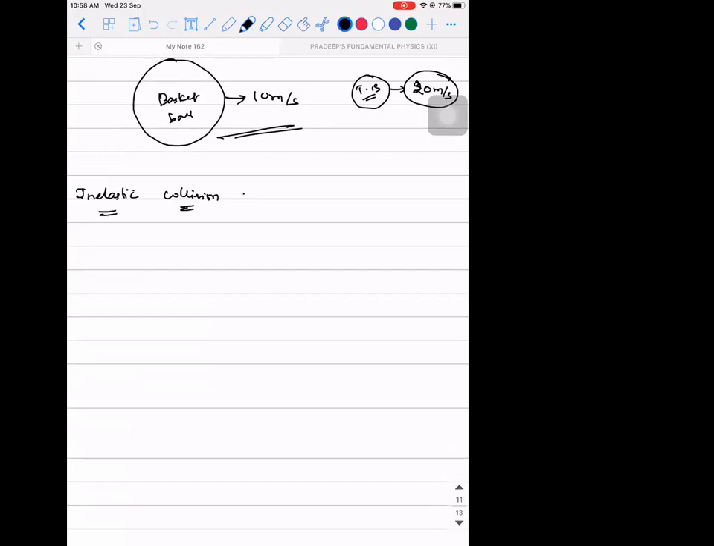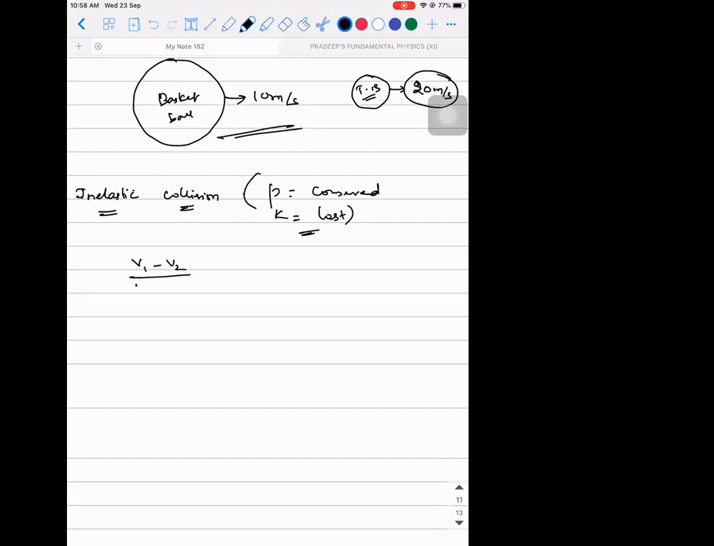So what do we mean by inelastic collision? We have already discussed. In inelastic collision, what happens? Linear momentum is conserved, but what is lost? Kinetic energy. The kinetic energy is lost. Okay. When this is happening, then what is this formula?